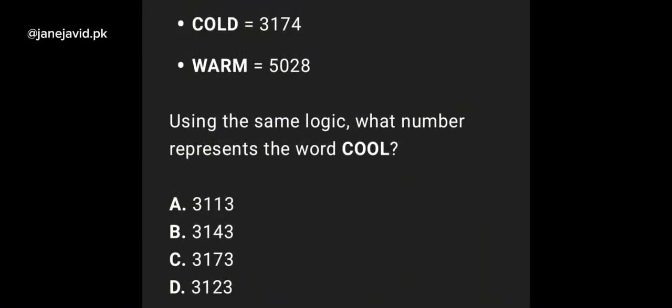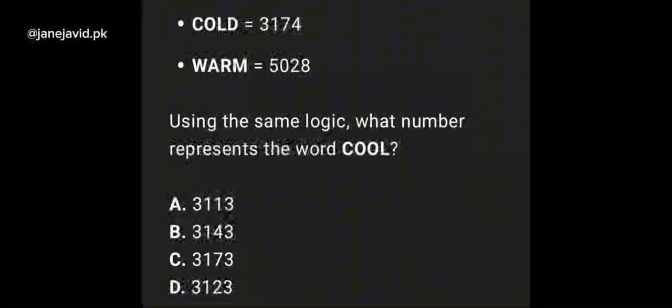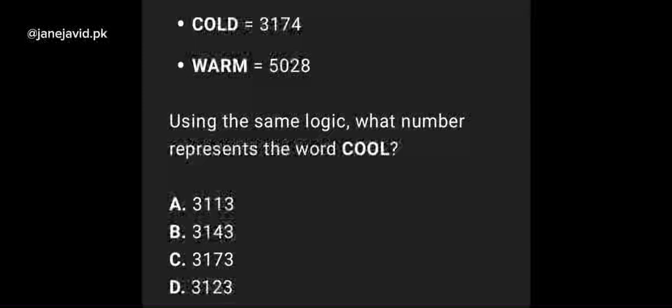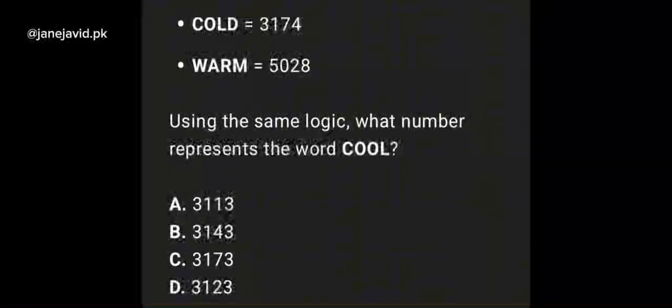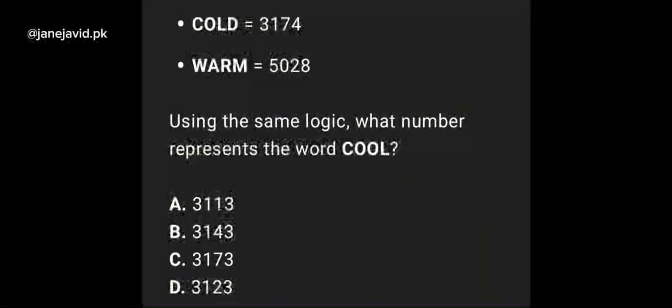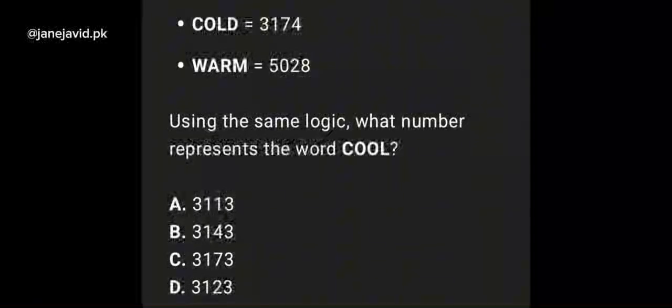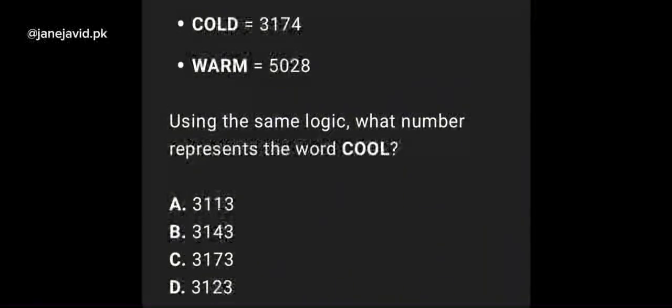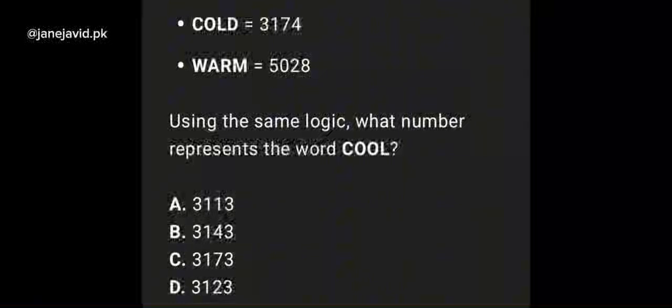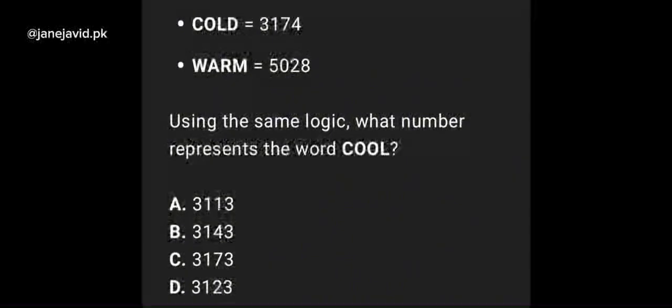If you break it down, this is a very basic, very easy question. Try to solve it on your own by pausing the video. Each letter has a digit. For example, the code has 4 digits, so each letter has been given one digit. C is assigned the digit 3, O is assigned 1, L is assigned 7, and so on. The word is cool, and C is assigned 3 from the word cold.